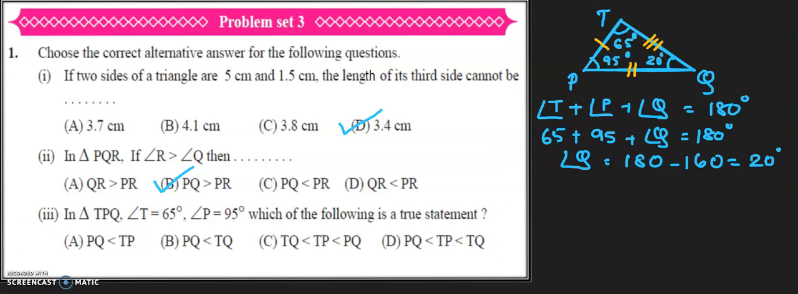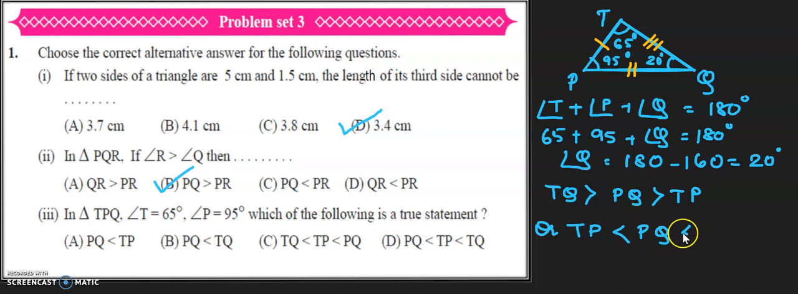Okay. Now I'll write the relation. I know that the greatest side TQ will be greater than PQ, greater than TP. This is in the descending order, or if I write in the ascending order, I start with TP less than PQ less than TQ. Now using this, I am going to select the correct option. PQ less than TP? No, PQ is greater than TP. So this option I can't take. First option is not possible.